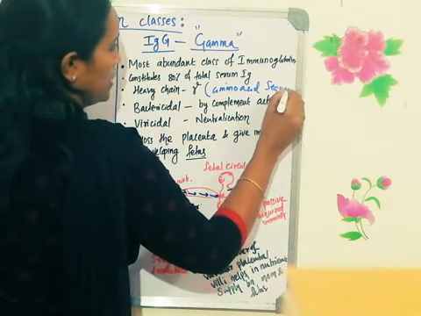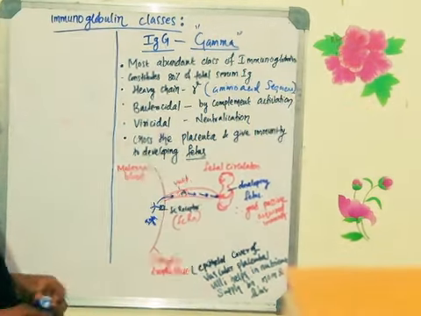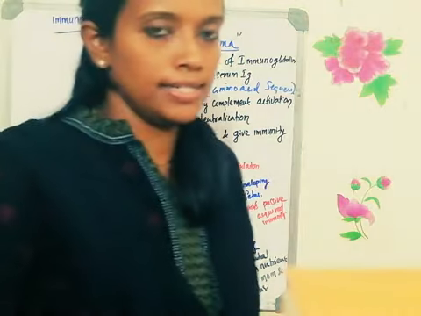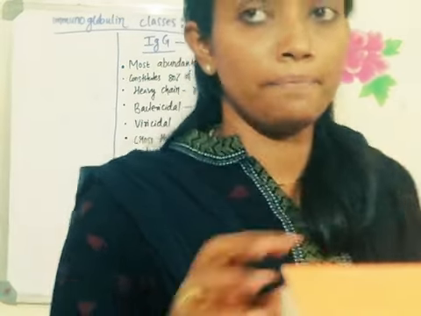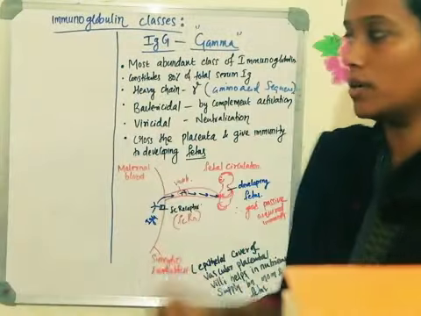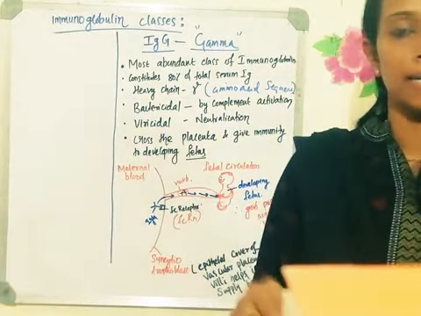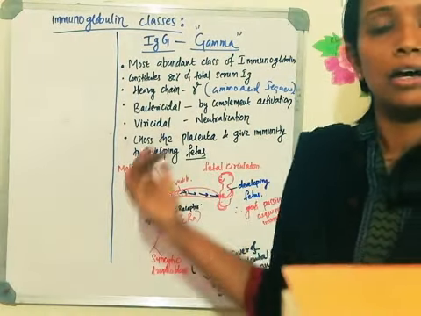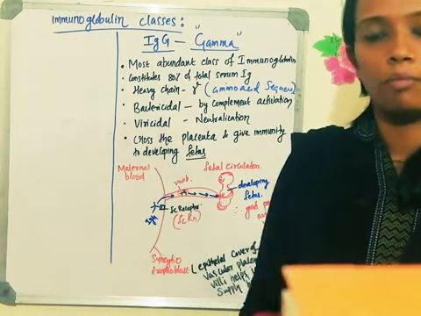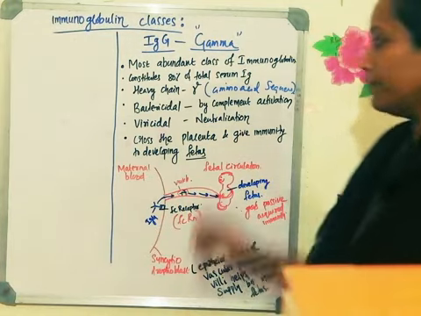Now, this immunoglobulin G is bactericidal. What do you mean by bactericidal? Something which can kill bacteria is called bactericidal. Virucidal. What do you mean by virucidal? If bactericidal is something which can kill bacteria, virucidals are the compounds which can kill the virus.